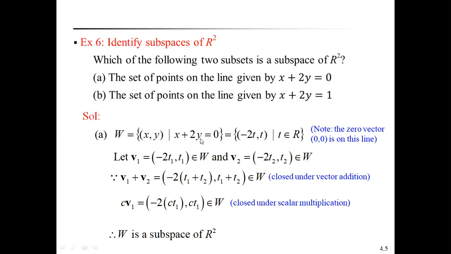Let y equal t, then x equals minus 2t. Any vector of W can be written as (minus 2t, t), where t belongs to R.